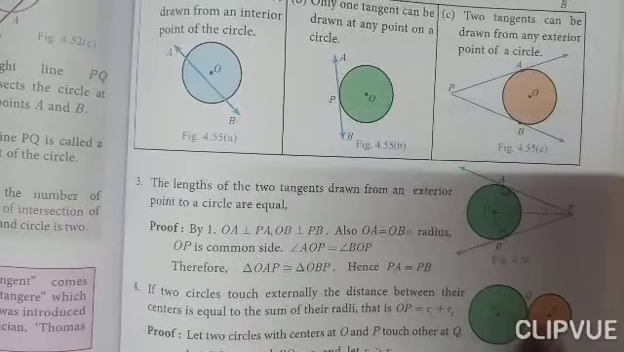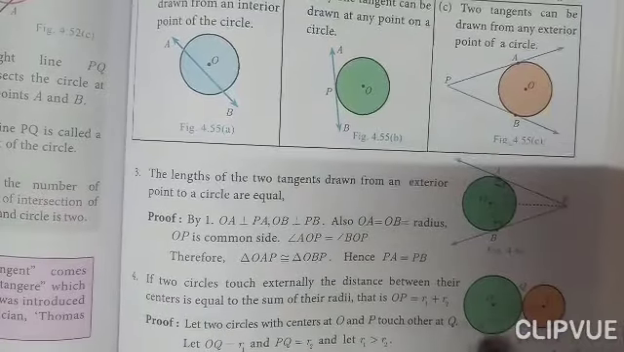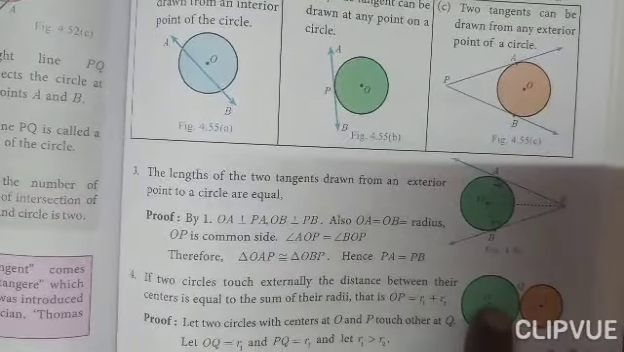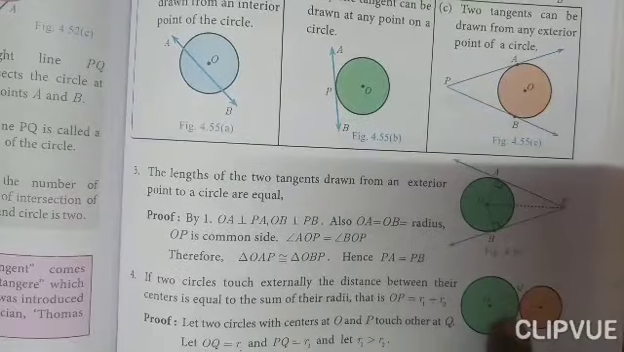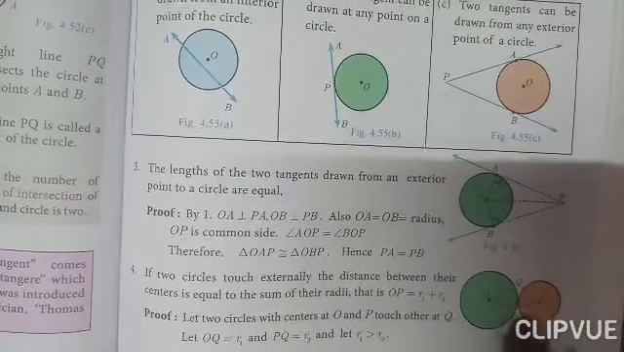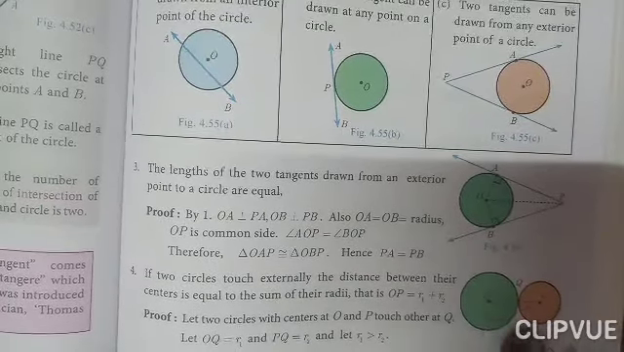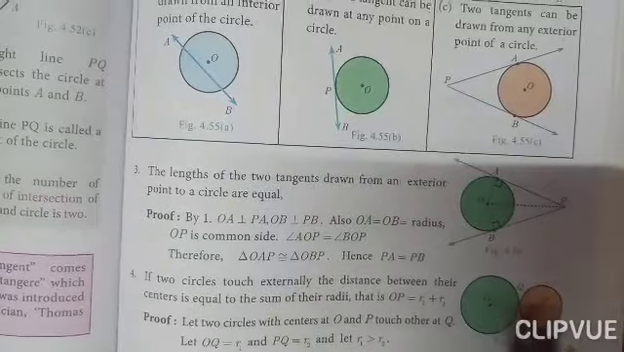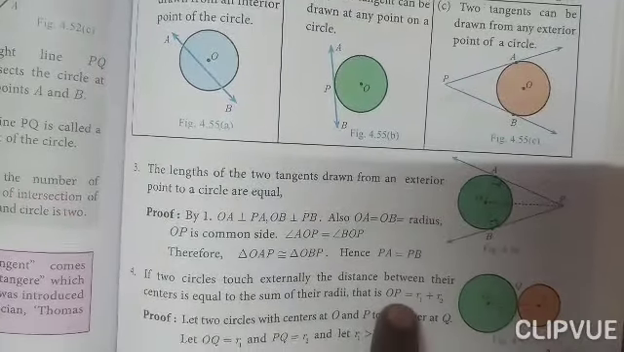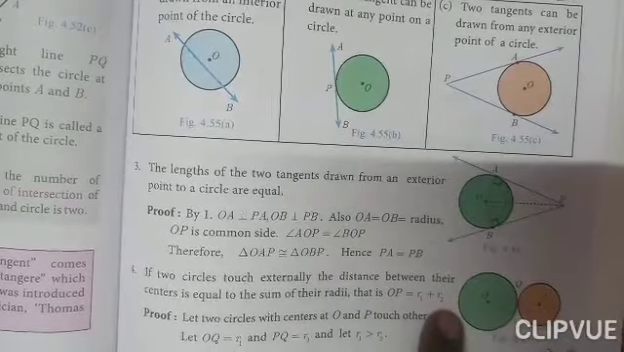Here OP, the distance between the centers, is equal to the sum of their radii. Listen carefully. From here to there is the radius of the first circle. Here to there is the radius of the second circle. If we add their radii, we get the distance between their centers. So the O to P distance is equal to the sum of their radii, R1 plus R2.